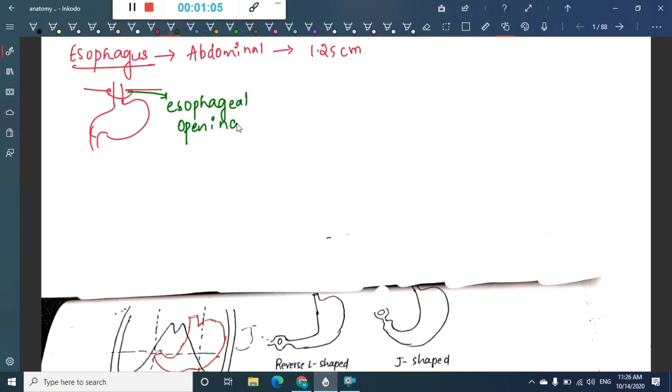This esophageal opening is situated at the level of the T10 vertebra, and it is slightly to the left of the median plane.